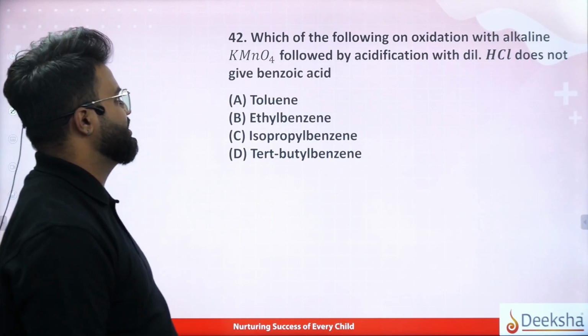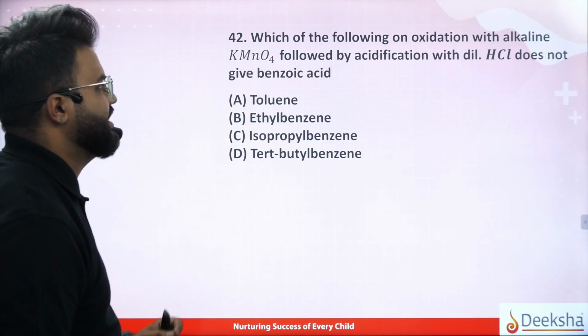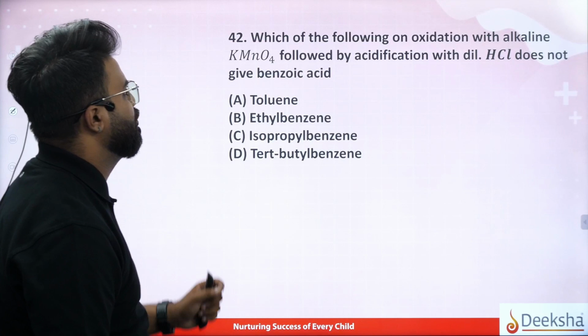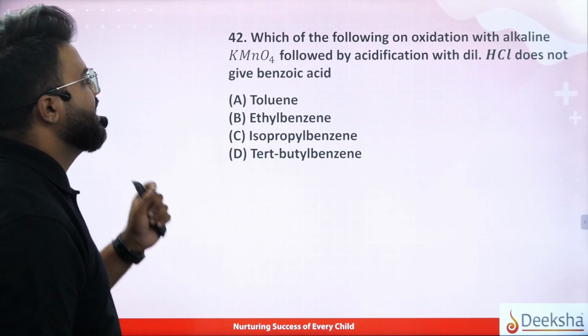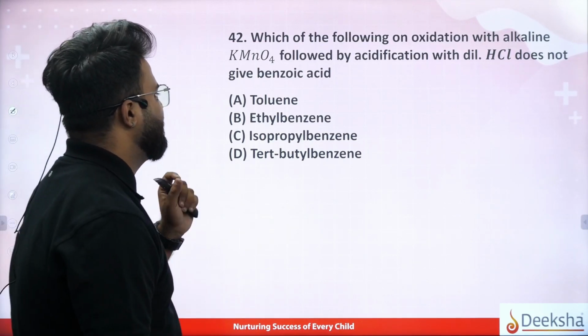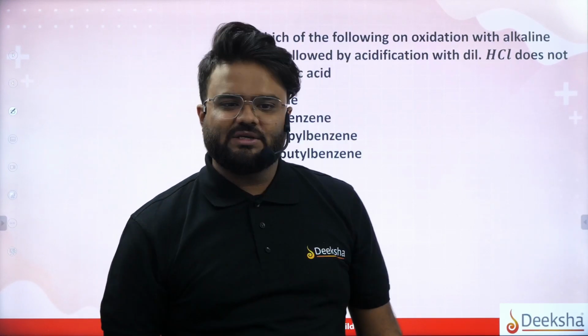Coming back to question 42: which of the following on oxidation with alkaline KMnO4 followed by acidification with dilute HCl does not give benzoic acid? Very simple.